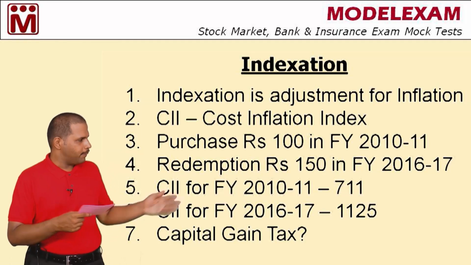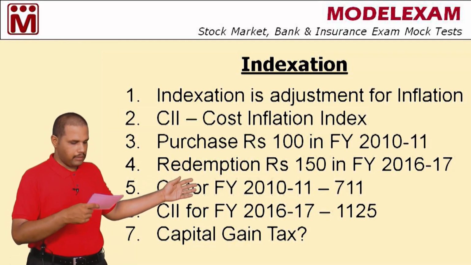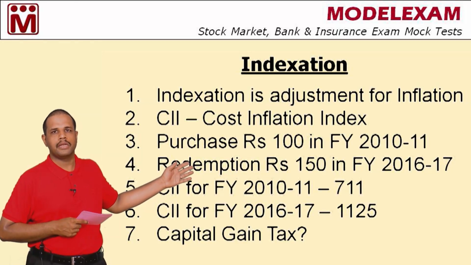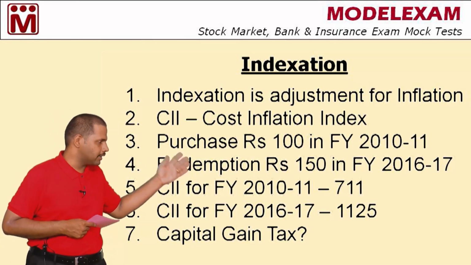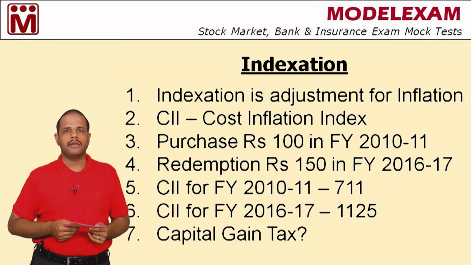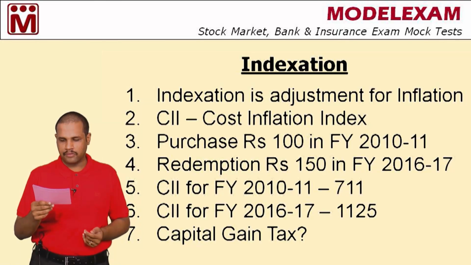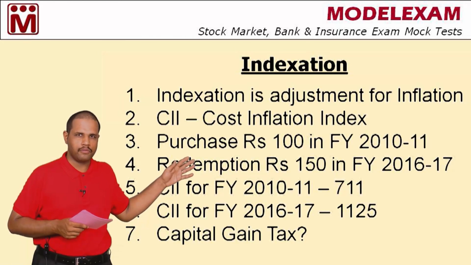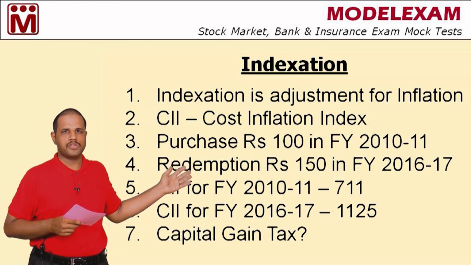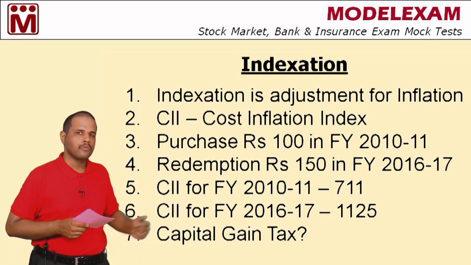See here, a purchase happens in the financial year 2010-11 and you are purchasing units worth rupees 100. And you redeem the units in the financial year 16-17, that is after a period of 6 years, and the redemption amount is 150.